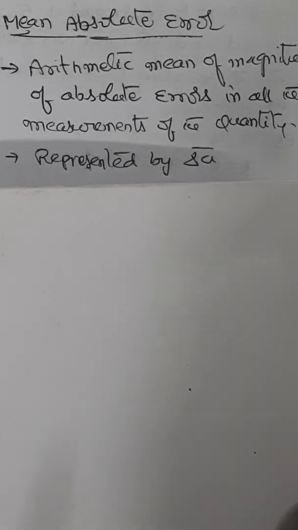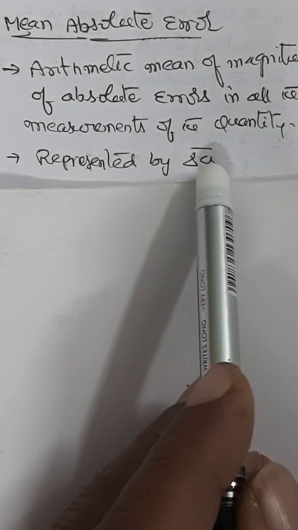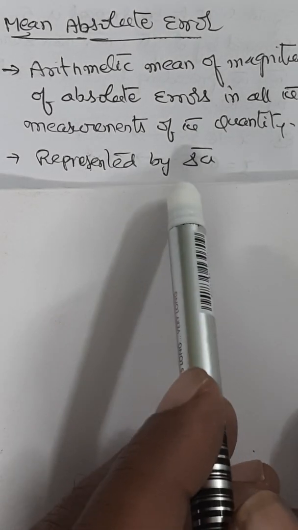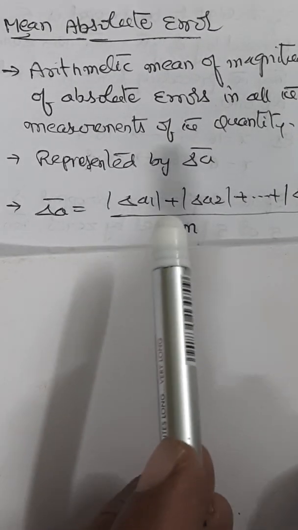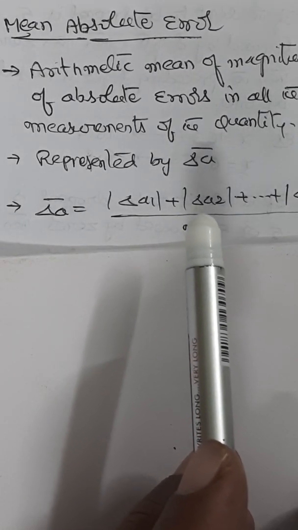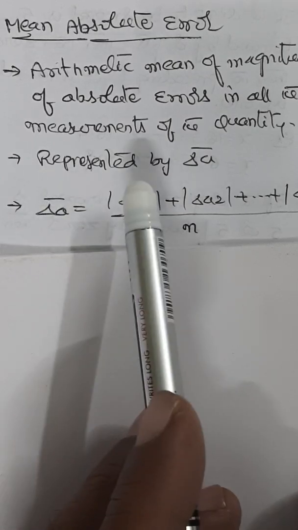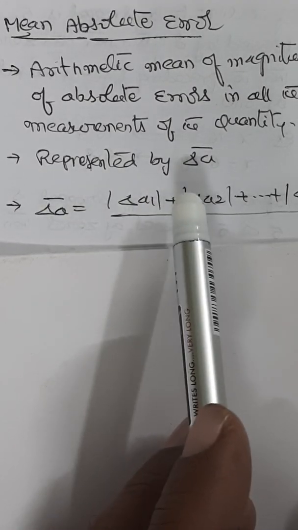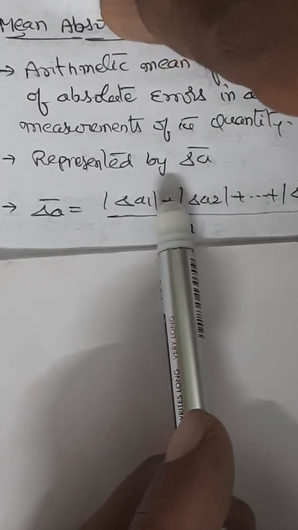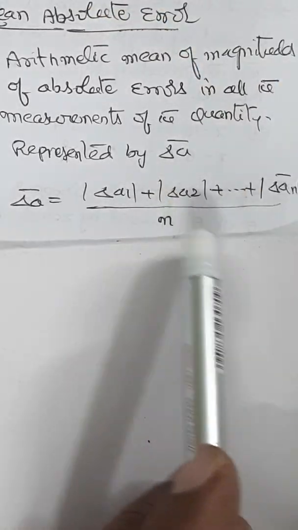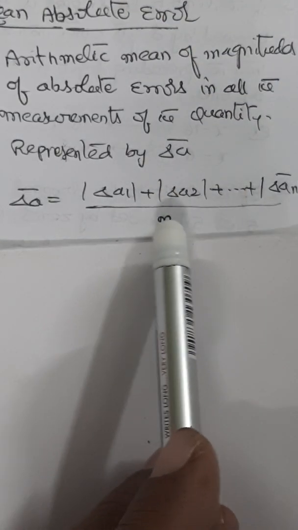It is represented by bar delta A. So if the quantity is measured n times, bar delta A equals magnitude of delta A1 plus magnitude of delta A2, etc., plus magnitude of delta AN, divided by n.